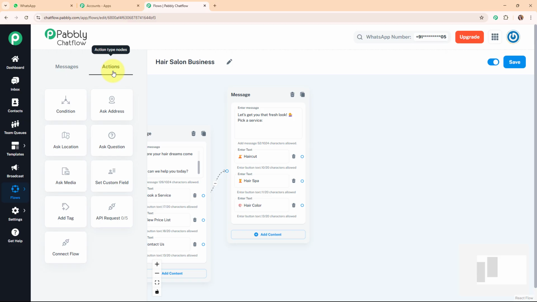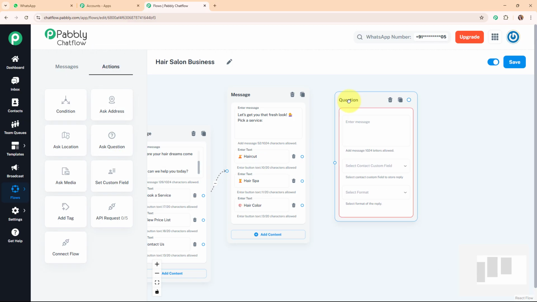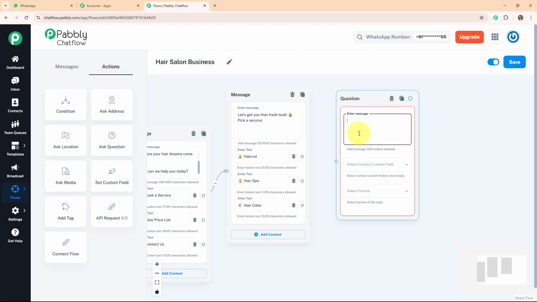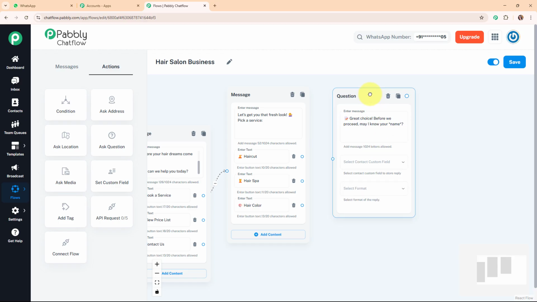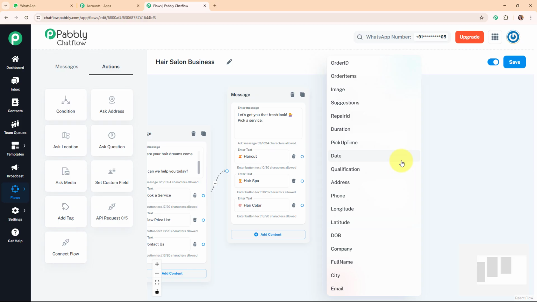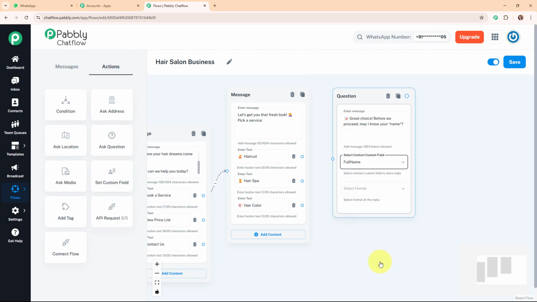So for that I'm going to add this actions button over here, such as ask a question. Alright, so here in this ask a question message box, I'm going to enter the message as "Great choice, before we proceed may I know your name." So here in this question box I'm going to ask about the customer name, and here for the contact custom field I'm going to select the field as full name.